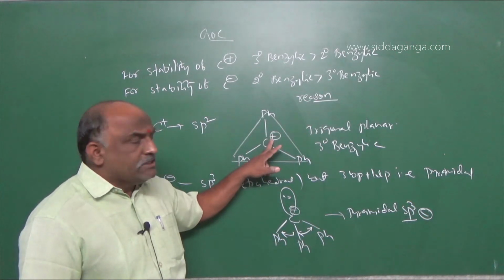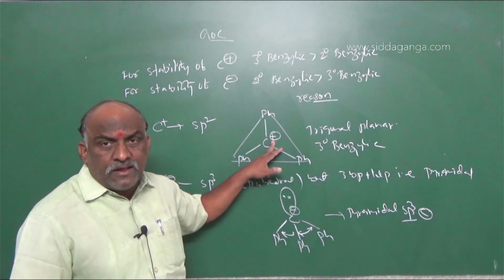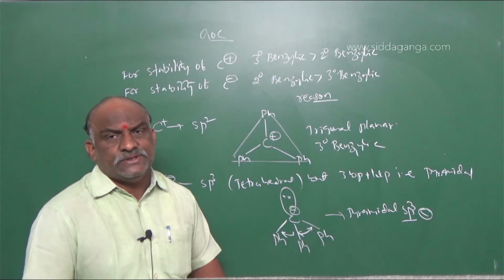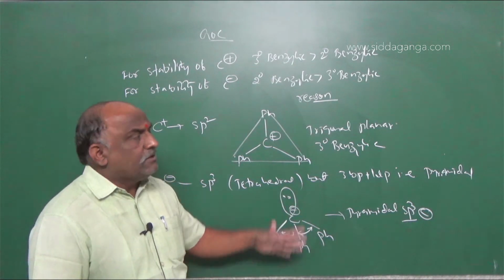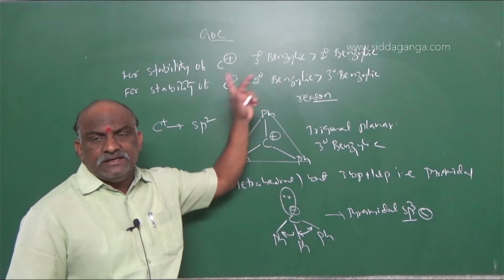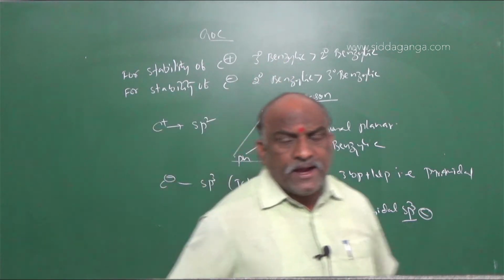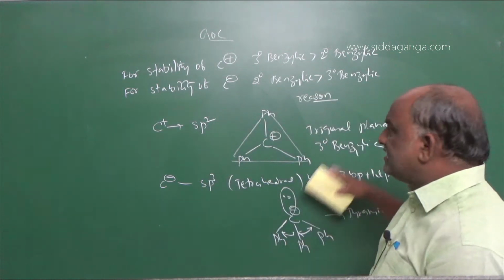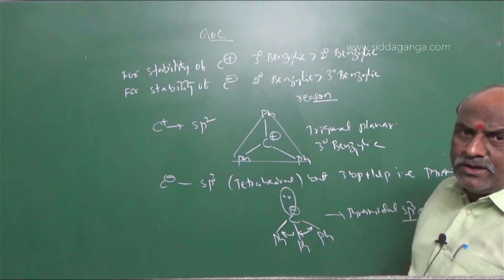This is because the C plus carbon is sp2 carbon. On the other hand, the C minus carbon is sp3 carbon, and in sp3 carbon steric repulsions take place. On the basis of that only, we decide that for carbocations tertiary benzylic is greater than secondary benzylic, and for carbanions secondary benzylic is greater than tertiary benzylic. So I hope you understood. Make a note regarding this.